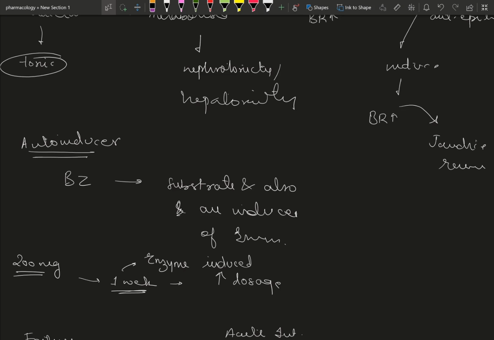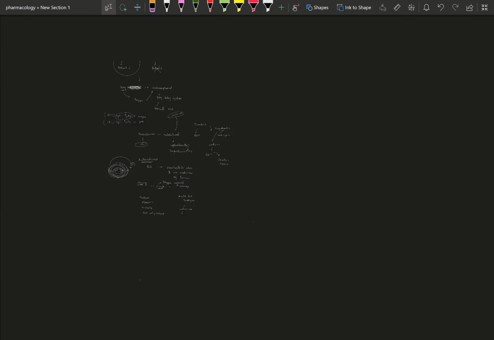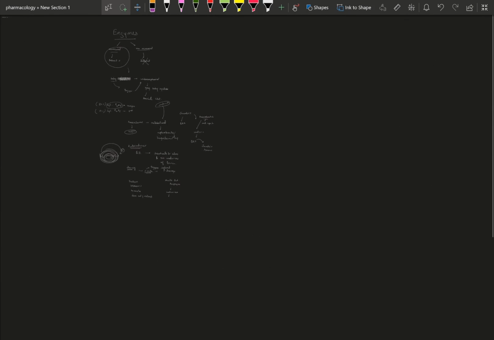Similarly, in case of Cushing syndrome, we use inducers that increase the metabolism of steroids, and that helps us in reversing Cushing syndrome.